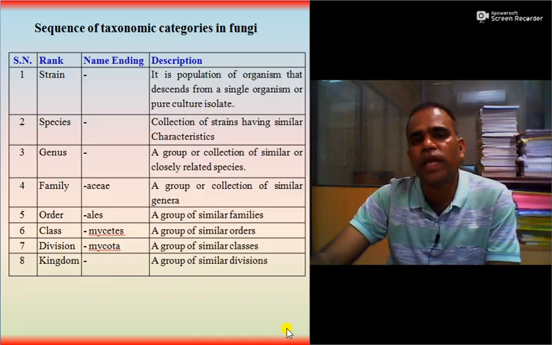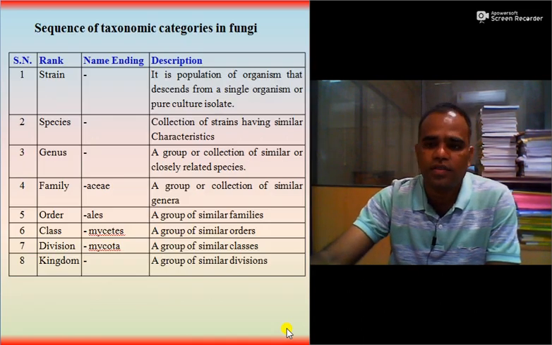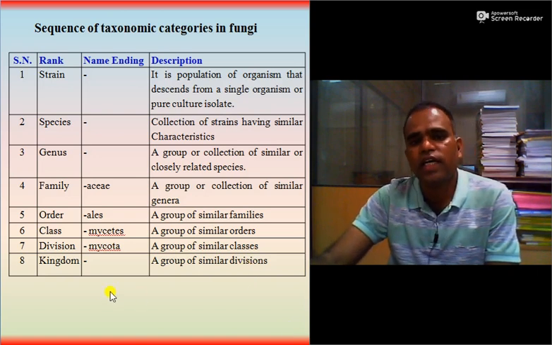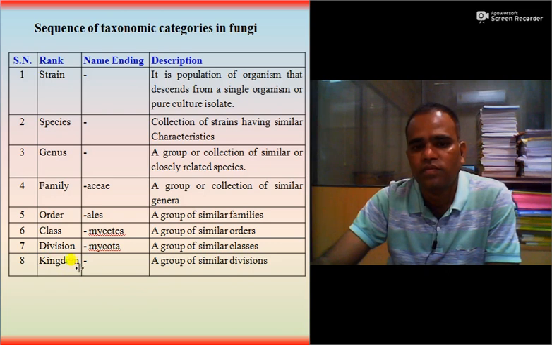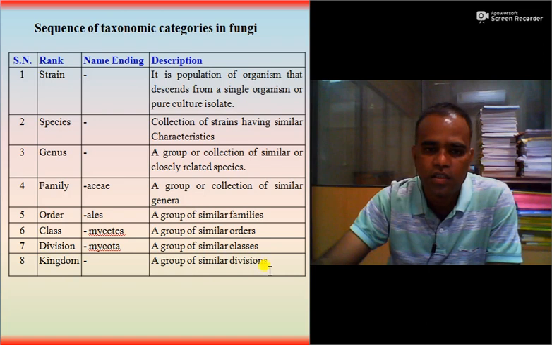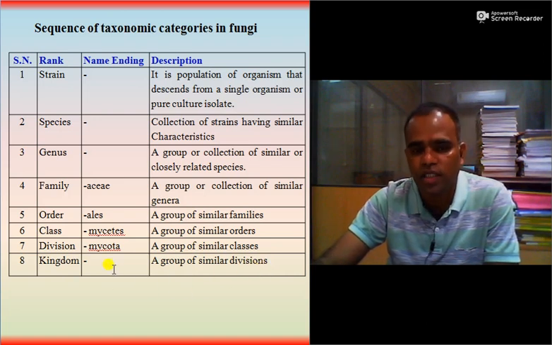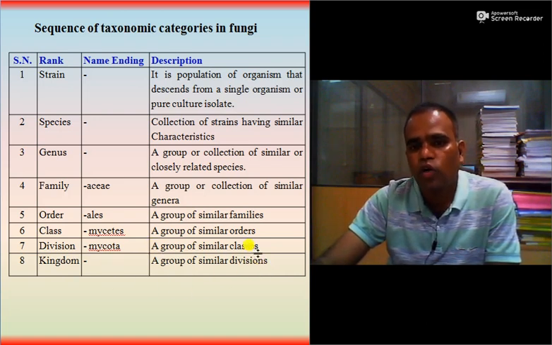Then sequence of taxonomic categories in fungi. So the highest category in the fungi is kingdom. It indicates a group of similar divisions. In case of fungi, the kingdom is Fungi. Then a group of similar classes is called a division.